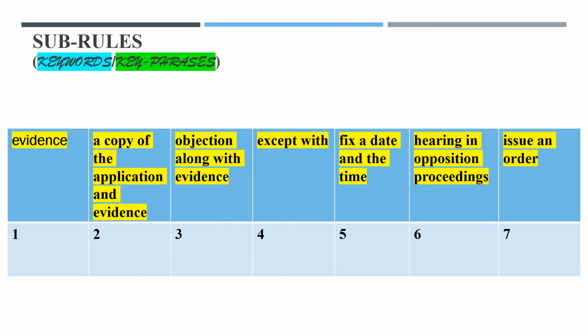The key phrase for subrule 4 is except with, and the key phrase for subrule 5 is fix a date and time. The key phrase for subrule 6 is hearing in opposition proceedings. And at last, the key phrase for subrule 7 is issue an order.